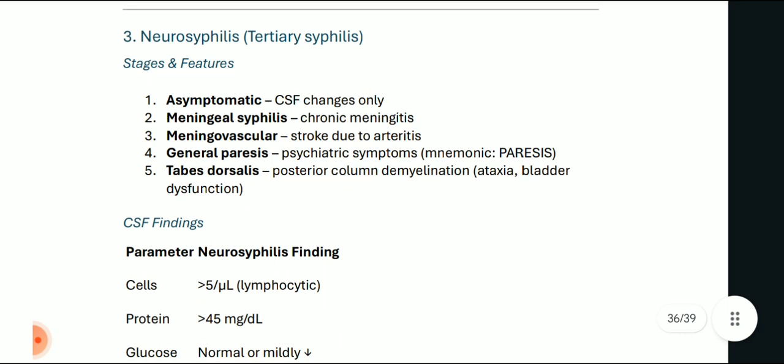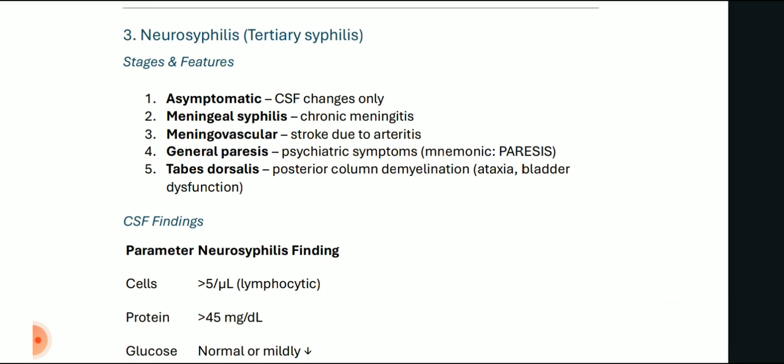Third being neurosyphilis, which can cause chronic meningitis, or tertiary syphilis is there. Stages and features, 5 stages. First being the asymptomatic stage, in which there are changes only in CSF. Second up is meningeal syphilis, in which chronic meningitis is there. Meningovascular stage, stroke due to arteritis is there. And in general paresis, psychiatric symptoms are there.